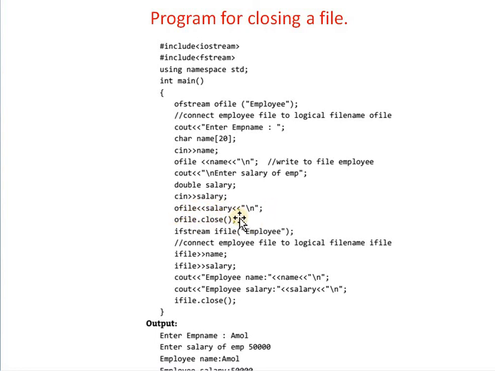Here the employee file is opened, and after the write operation is performed, that particular file is closed by using the close method. Here also the close method is applied. First data is written to that particular file, and after that the contents of the file are read, and after completion of reading, again the close method is applied. In short, the close method is used to close a particular file which is already open.